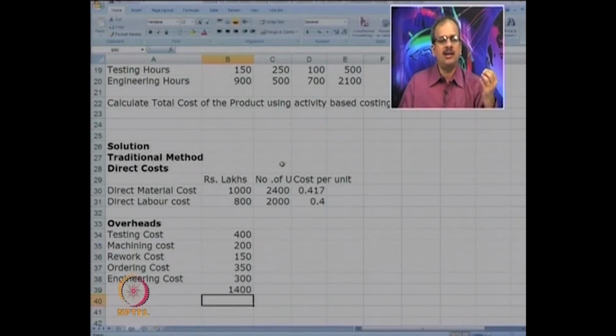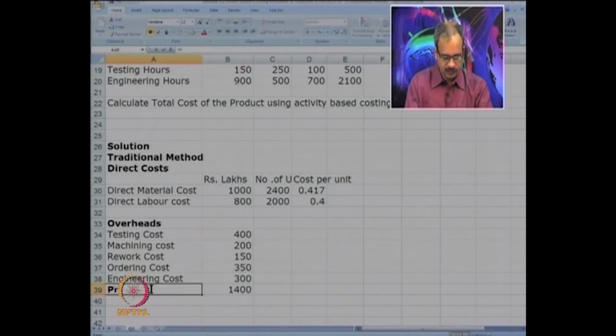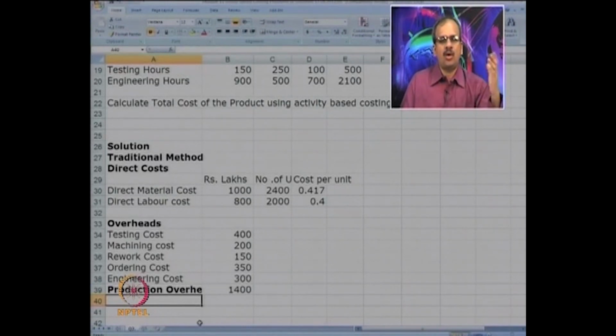The total production overheads are 1400. In the traditional system, whether it is testing or machining or rework etc. is ignored, we say that the total production overheads are 1400. We will use some basis. Typically, the basis is number of machine hours.